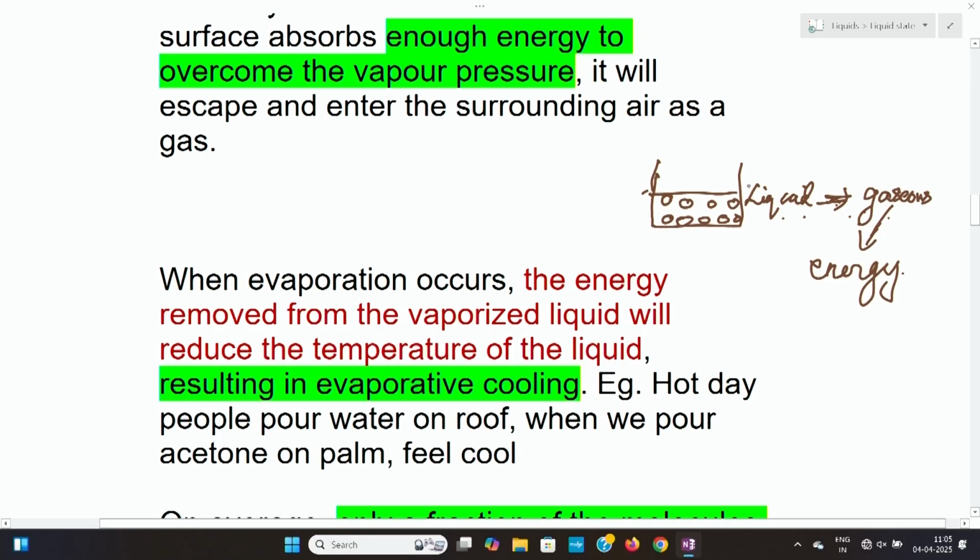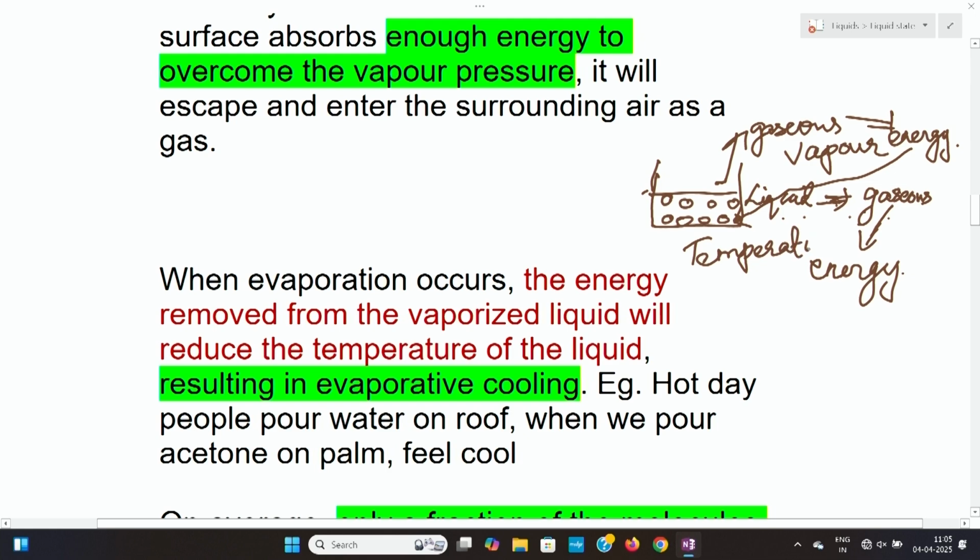Some of these surface liquid molecules become gaseous substances or vapor. They will remove some energy, and this will reduce the temperature of the interior molecules of the liquid. That is why evaporative cooling happens.